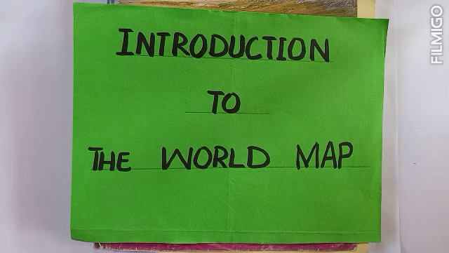In previous classes, you have already studied what a map is. A map is a drawing of the earth. And there are so many kinds, like a political map, physical map, relief map, which tell you different things about the different places. The map which we are going to discuss today is the political map of the world.